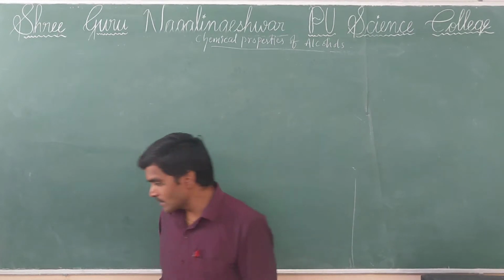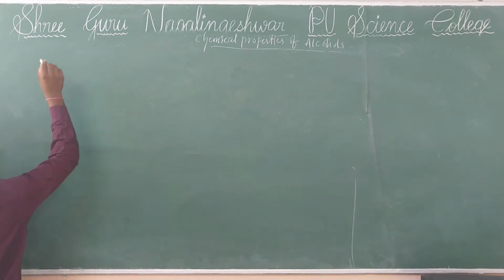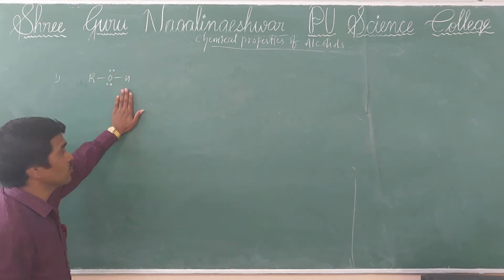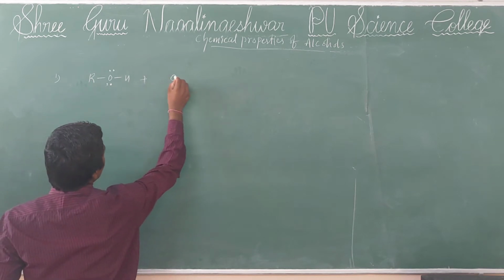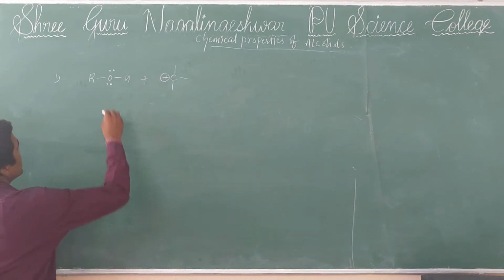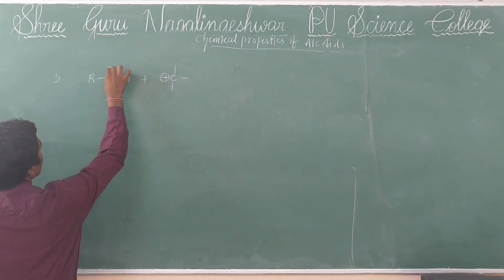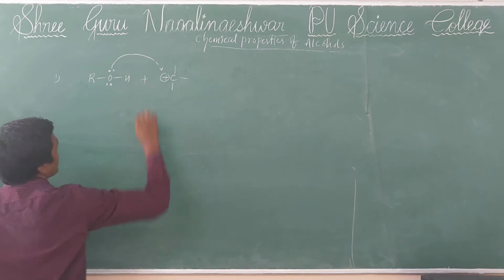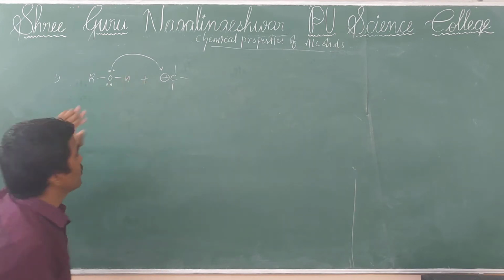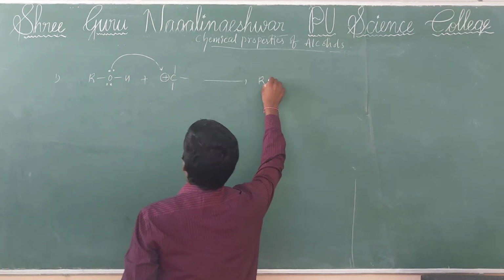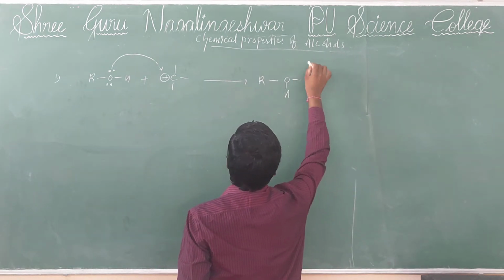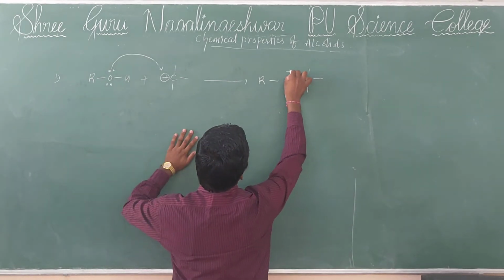For example, the first condition: alcohol, general formula ROH, reacts with a carbocation. In this situation, the oxygen of the alcohol donates its lone pair of electrons. So in this condition, alcohols act as nucleophiles. Then formation of RO, so these compounds are formed.